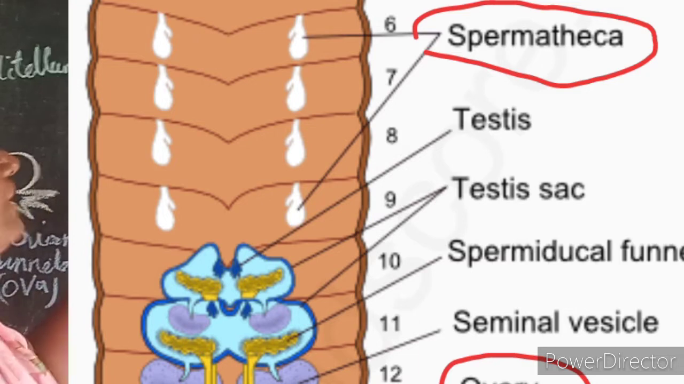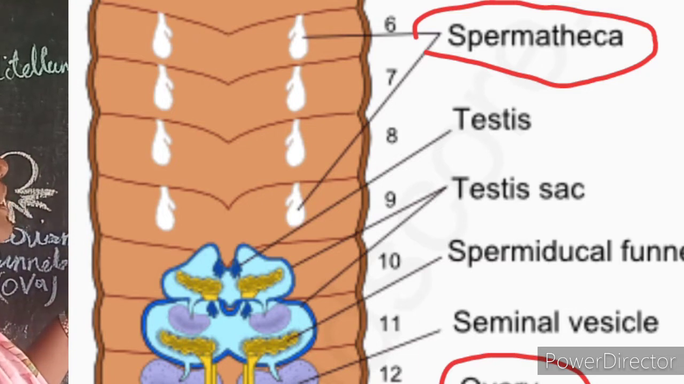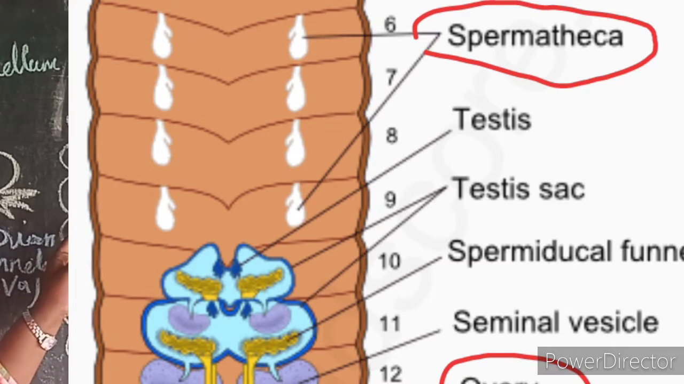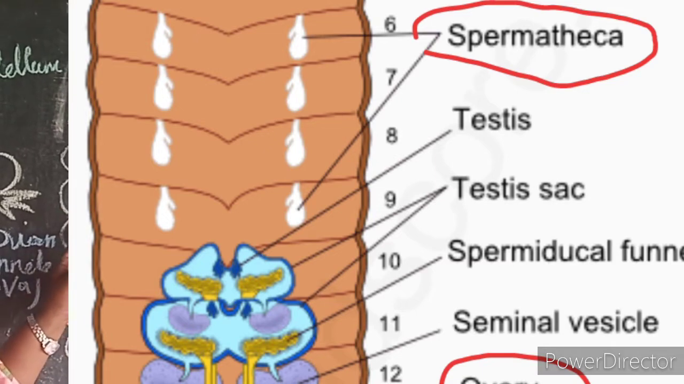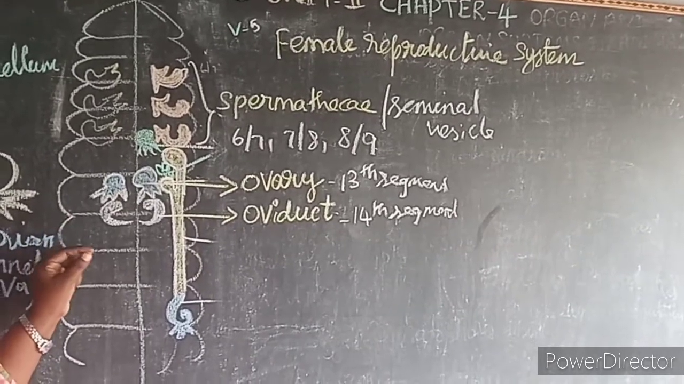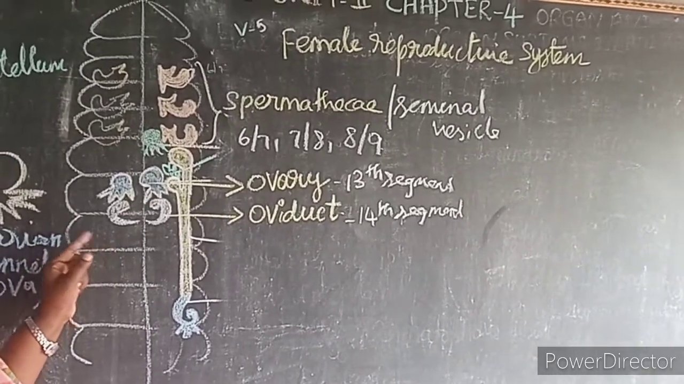So the main function of the spermatheca is to collect the sperms during copulation. So what is the main function of the spermatheca? To collect the sperms. What is copulation? When the sperms are deposited in the female reproductive tract, that is called copulation.